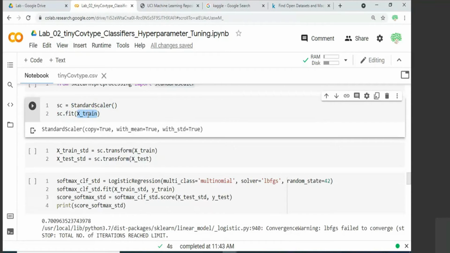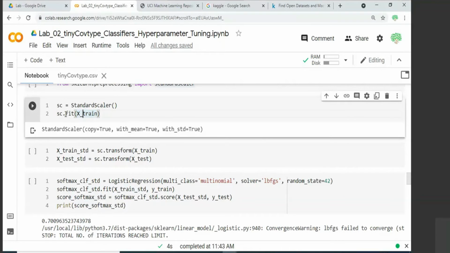So here I wanted to also introduce one more important practice, a correct practice, when we apply scaling to the data set. You shouldn't perform the scaling on the entire data set, like on the X. You have to split the data set first as X train and X test, and on the X train, which is our 80% training data set, we need to estimate the mean and standard deviation. That's what we should do.